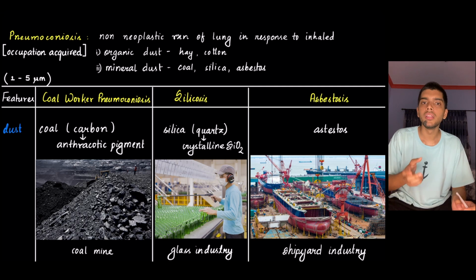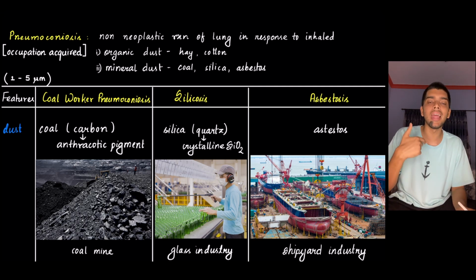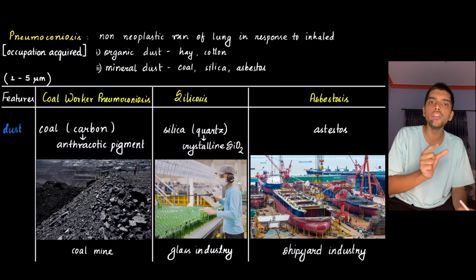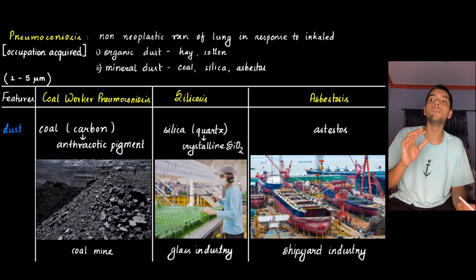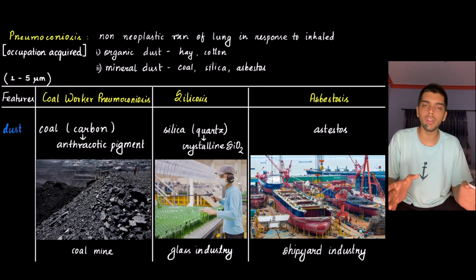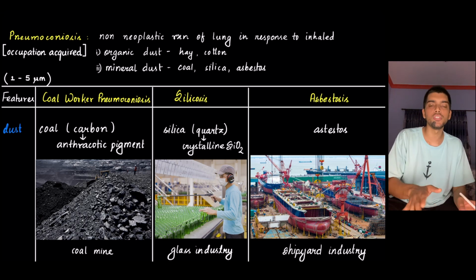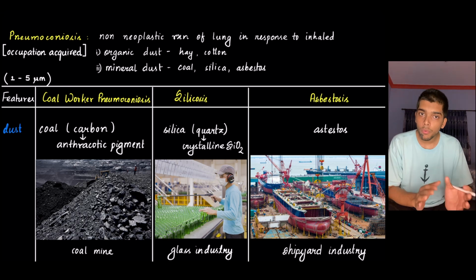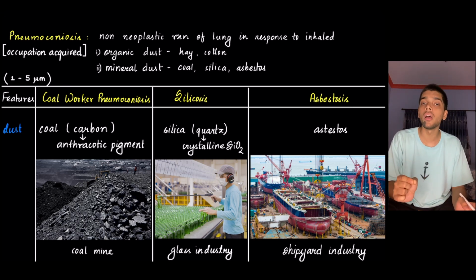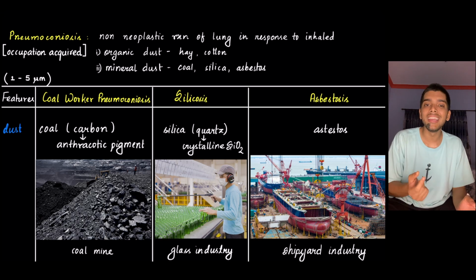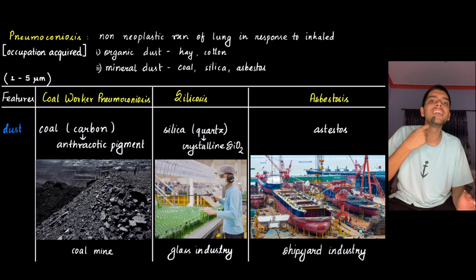Inside, the lung responds to the inhaled coal in the form of a non-neoplastic reaction. As a result, lung damage takes place and the lung's ability to function reduces or it is completely lost. The lung fails. This is pneumoconiosis. In pneumoconiosis, there is a non-neoplastic reaction of the lung in response to what? In response to inhaled dust.